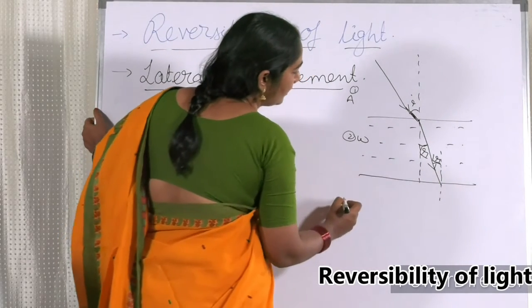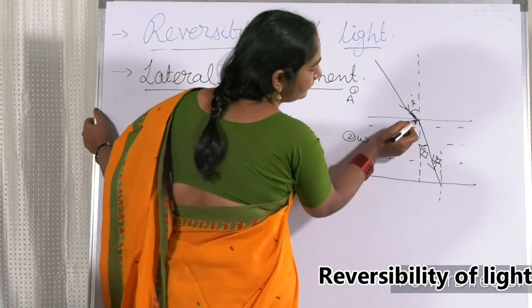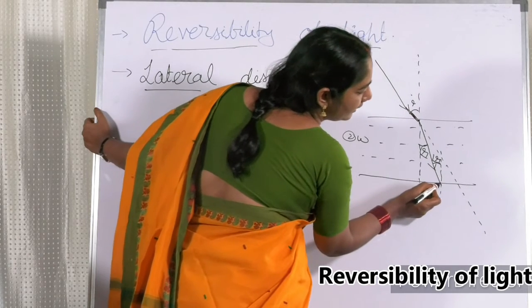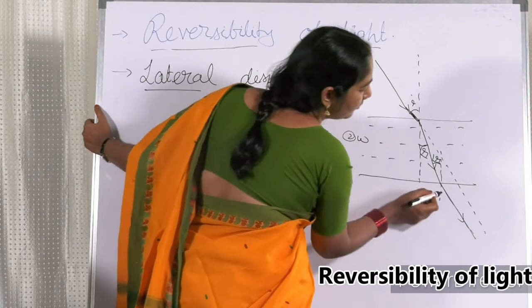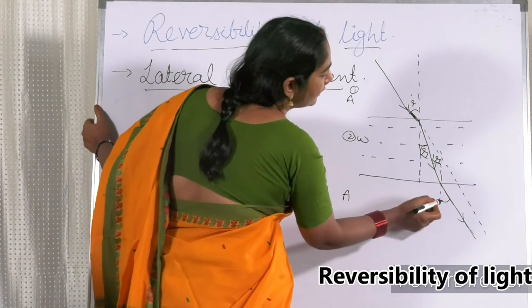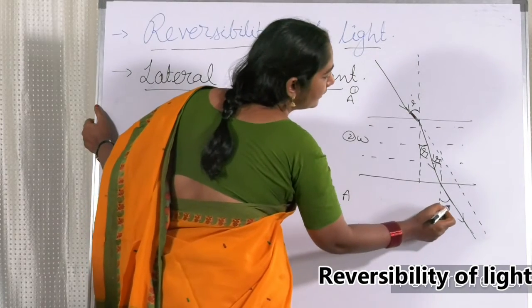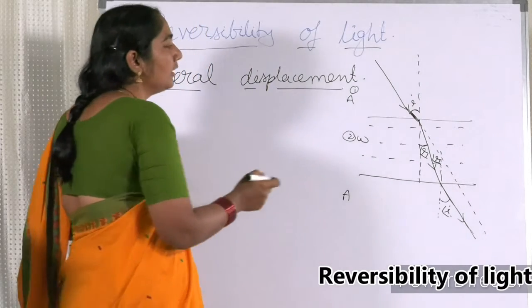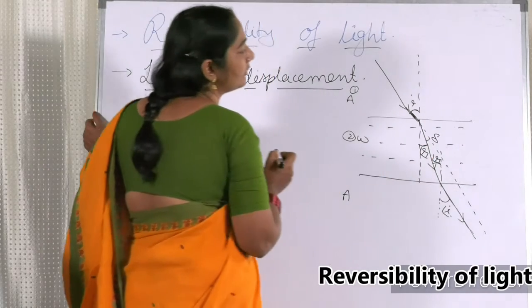And again when it is moving from the water medium to the air medium, it takes a bend and moves like this. The ray is moving away from the normal. This is the emergent angle, and this is again equal to angle I. So my dear friends, this angle is called the angle of deviation.